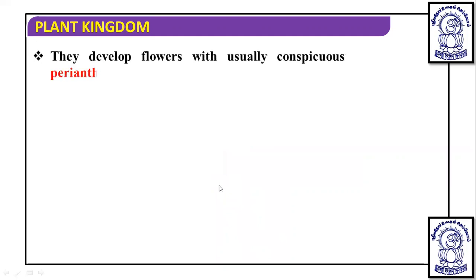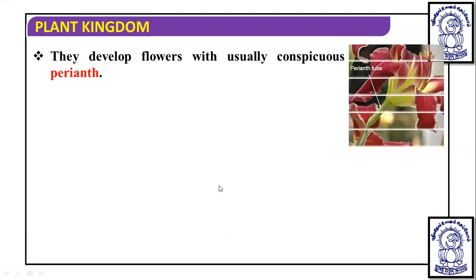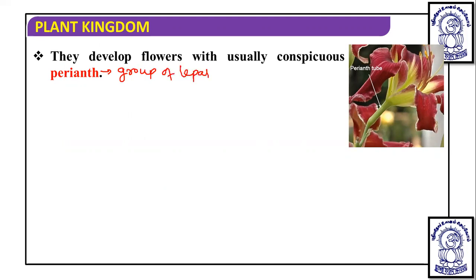They develop flowers with usually conspicuous perianth. Okay, flowers have a usually conspicuous perianth. Perianth is a group of tepal. Okay, this is the perianth lobe. So what is perianth? We remember perianth is a group of tepal, and tepal is what? Fused sepal and petal. Means if petal and sepal are not differentiated, they look like a single one, then it is known as tepal, and the group of tepal is known as perianth.